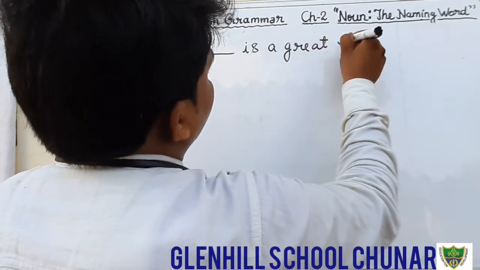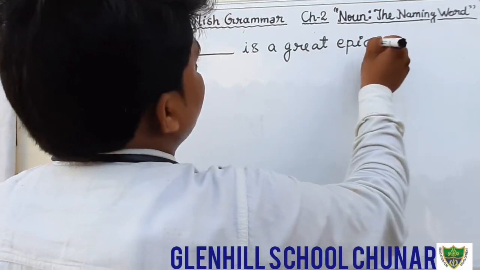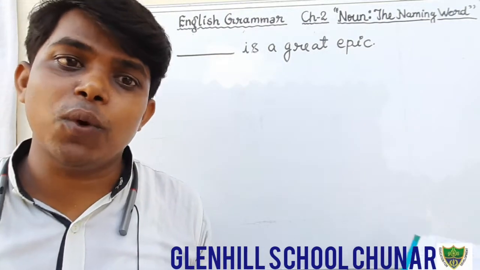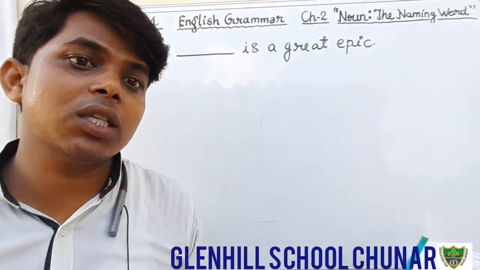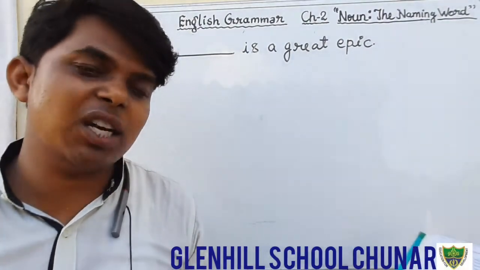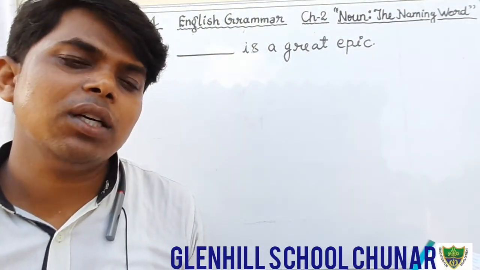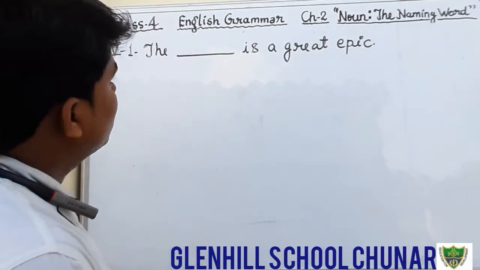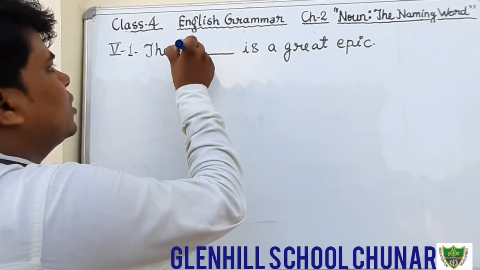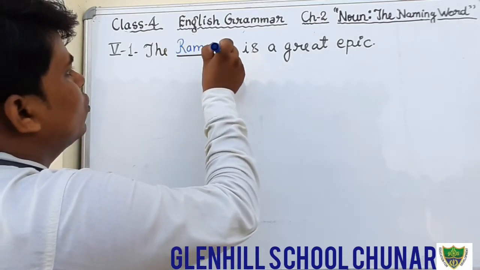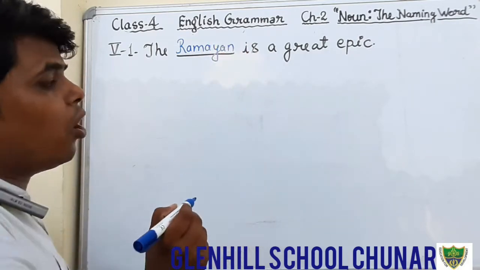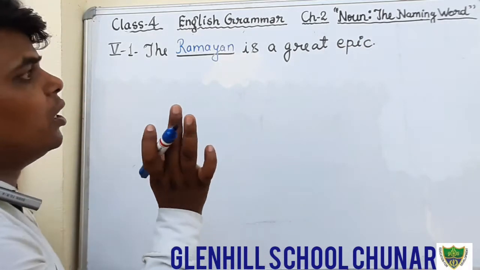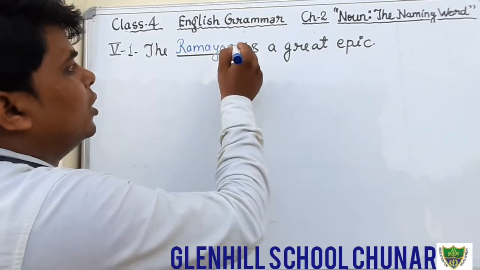Epic means, you know, students, epic is a kind of long poetry. Very long poetry. Long poem. Such as Ramcharit Manas, Srimad Bhagavad Gita. These are the epics. Ramayana. So here students, the Ramayana is the holy book of Hindu, and it is a kind of long poem. So it is a kind of long or great epic.